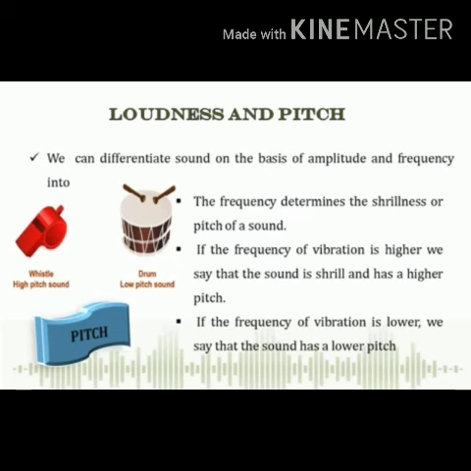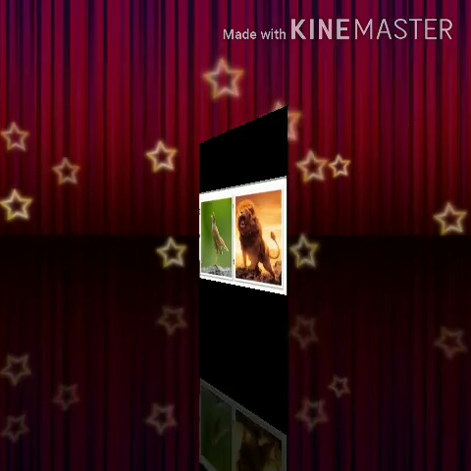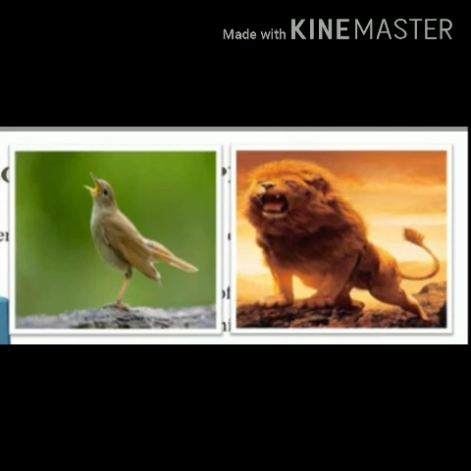In the same manner, when you compare a bird's sound and the roaring of a lion, you will find that the bird makes a high pitch sound having high frequency, whereas the roaring of a lion is low pitch and has low frequency. In terms of loudness, the lion's roar is very loud and the bird's is comparatively feeble.